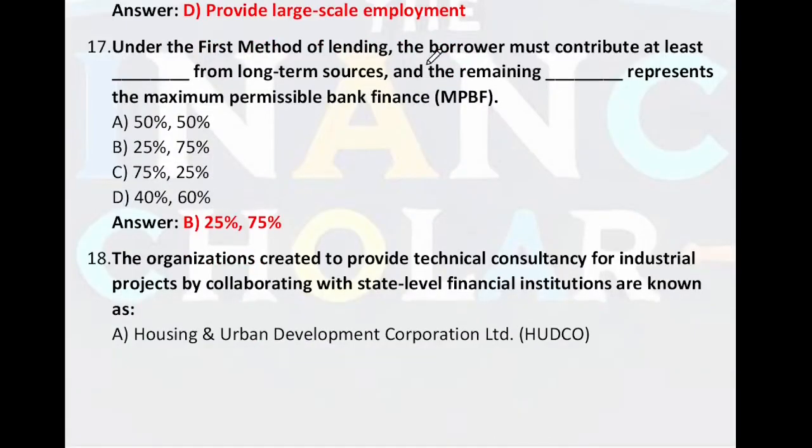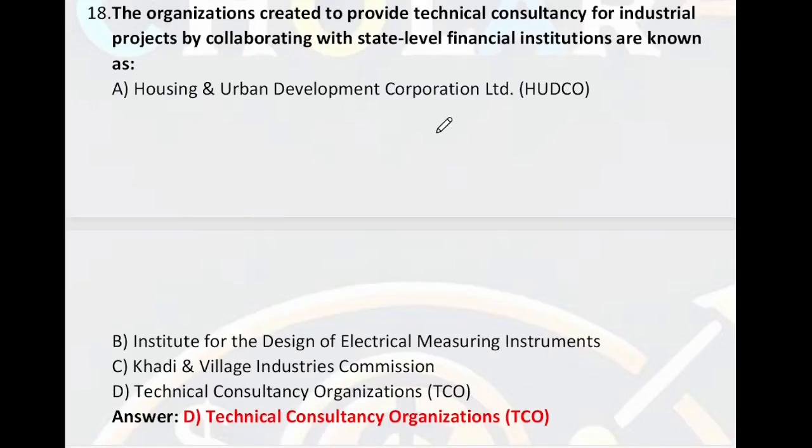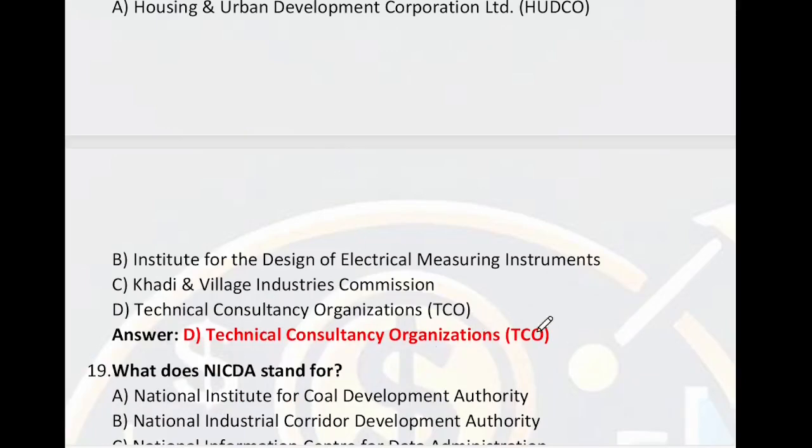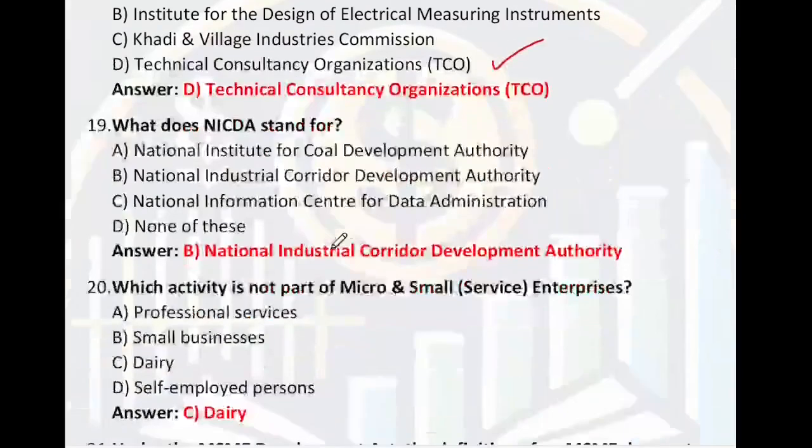Under the first method of lending, the borrower must contribute at least 25% for long term sources and the remaining 75% for the maximum possible bank finance. Okay. The organization created to provide technical consultancy for industrial projects by collaborating with state level financial institutions is known as TCO, Technical Consultancy Organization. What does NICDA stand for? NICDA stands for National Industrial Corridor Development Authority. So right answer is B.